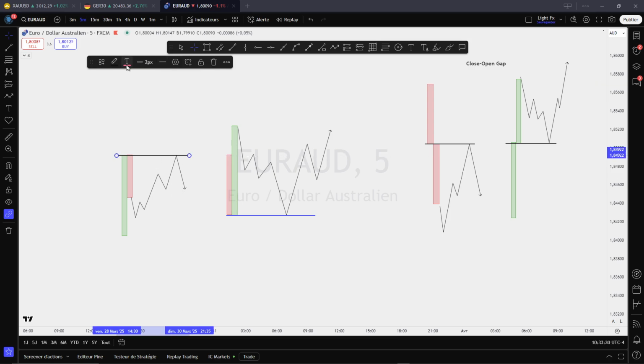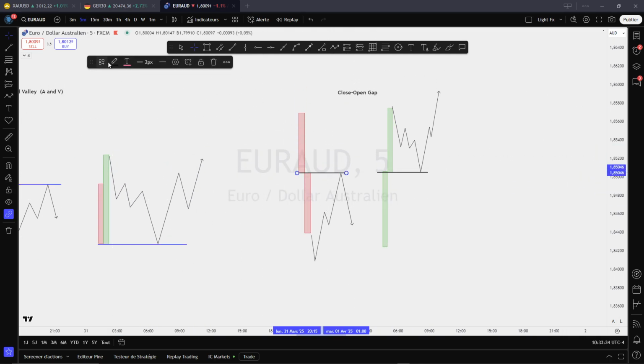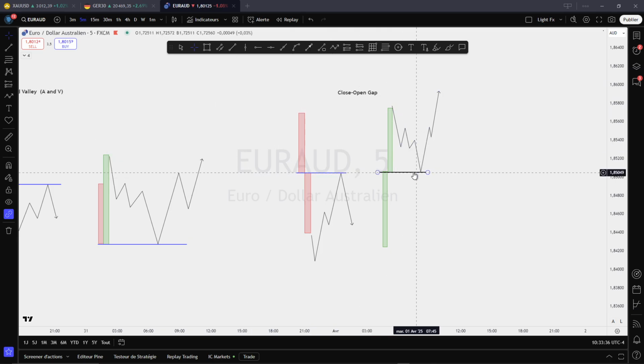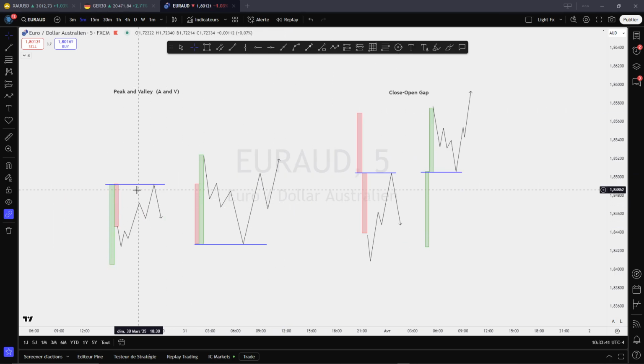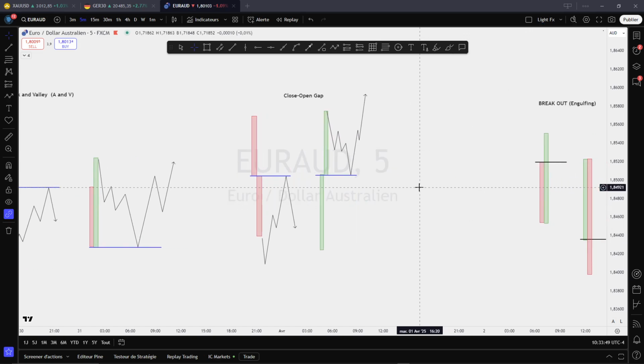And we are going to go to the chart. I'm going to show you the second type, the one that I call gap. Okay, this is how I mark my key levels. If you know these two, you already know you will have many levels on the daily, on the weekly, and the H4.